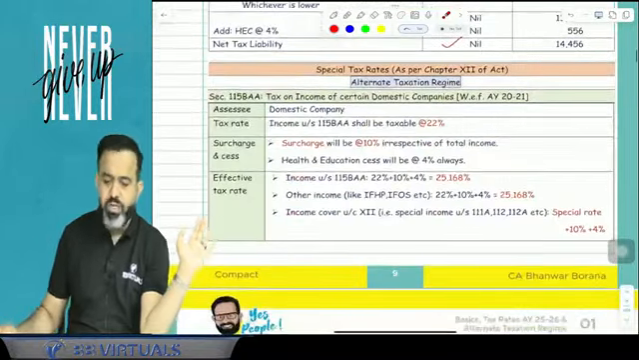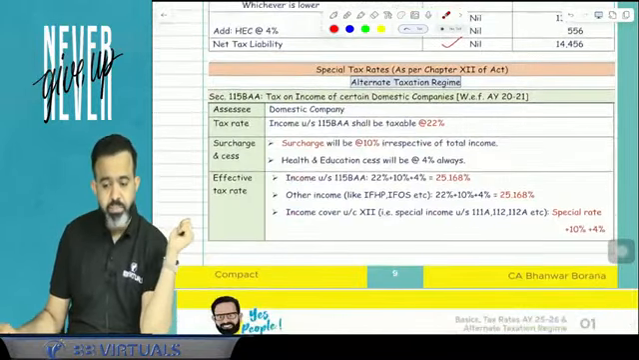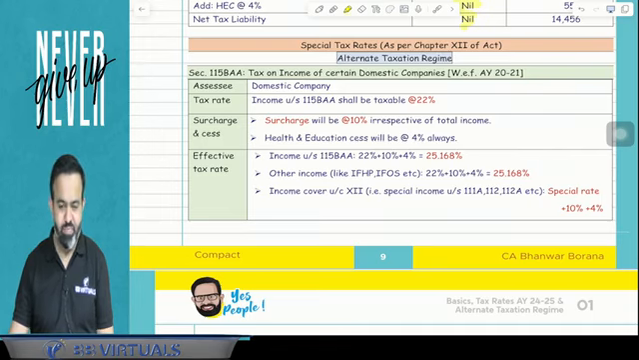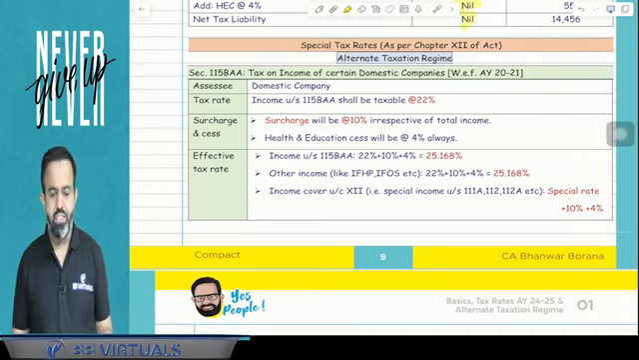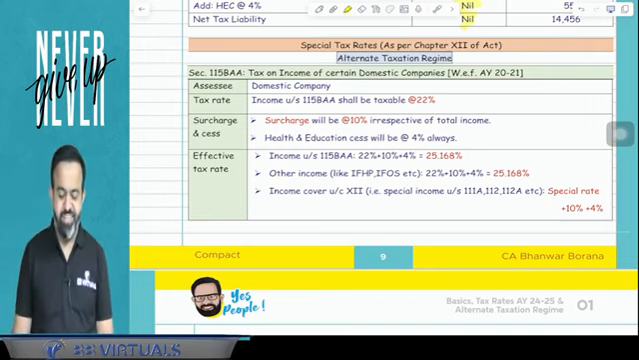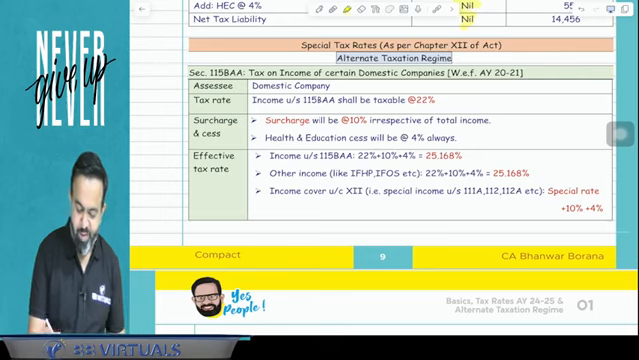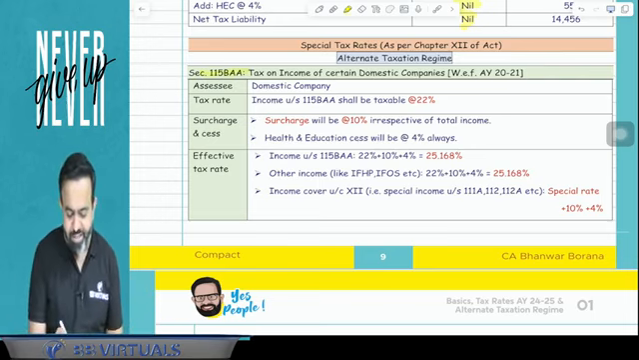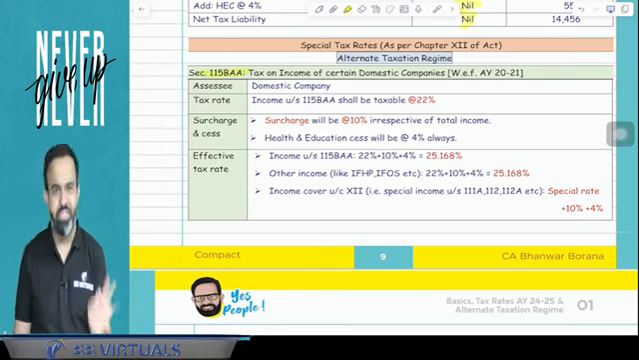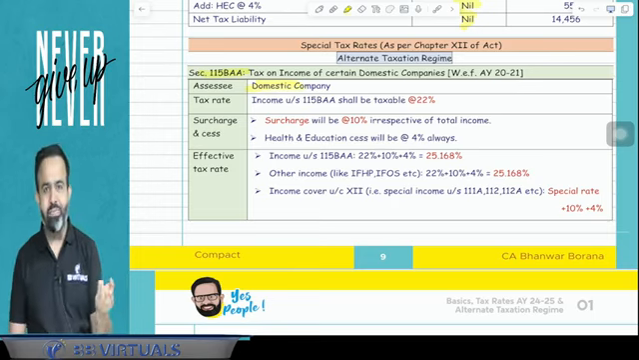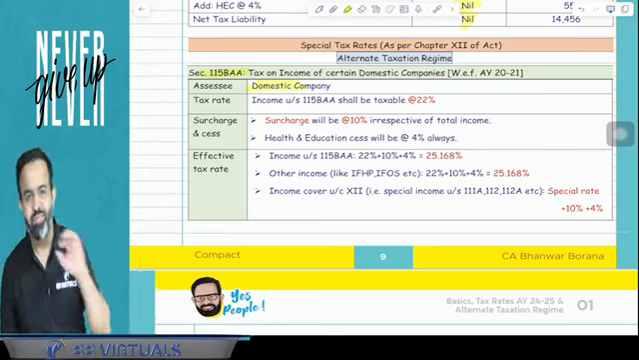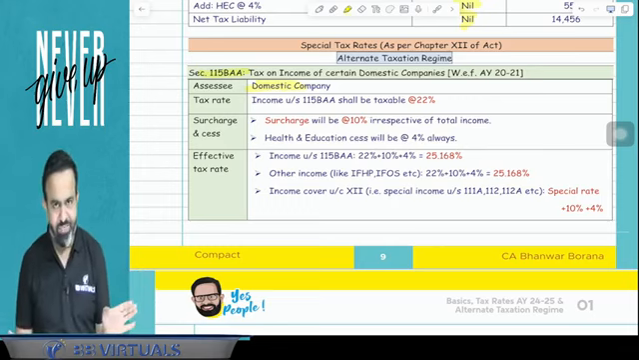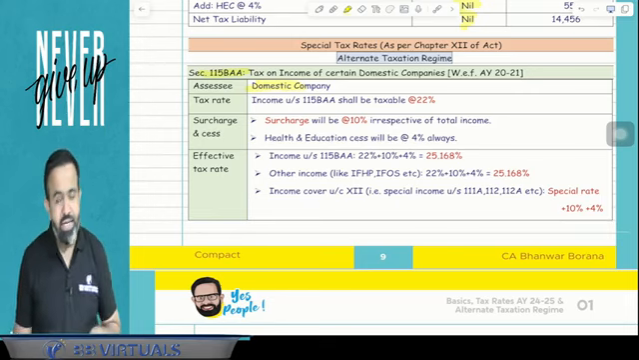Yes. Now we are going to start with the alternative taxation regime. First section is 115BAA. This particular section says that in case of a domestic company, now guys, a domestic company includes any type of company, like manufacturing, non-manufacturing, service provider company, new company, old company, any company. Any domestic company has an option that they can pay the taxes at the rate of 22%.